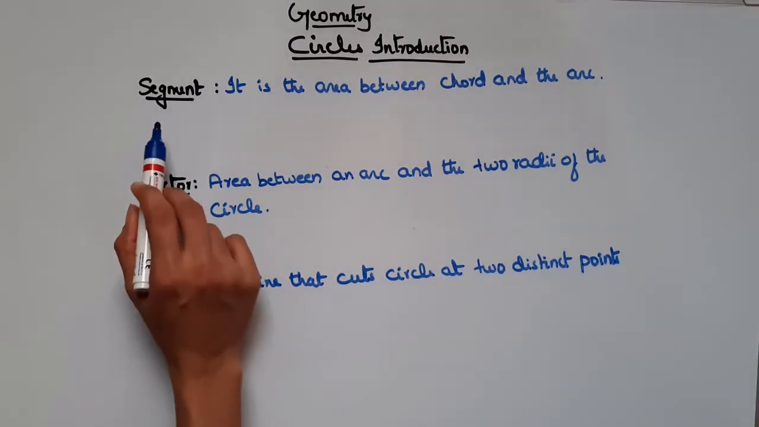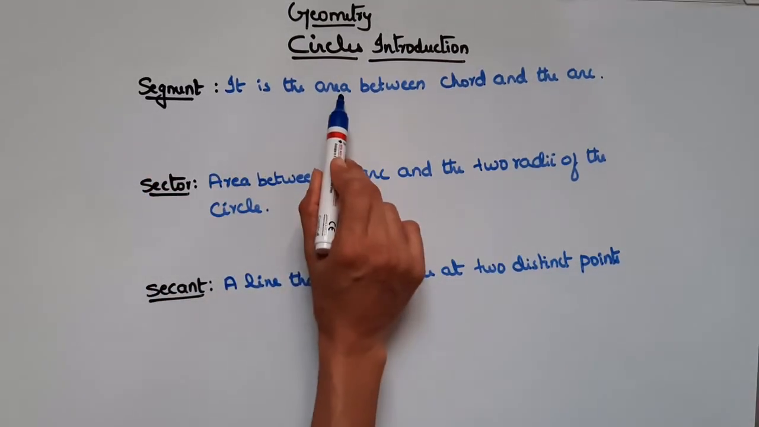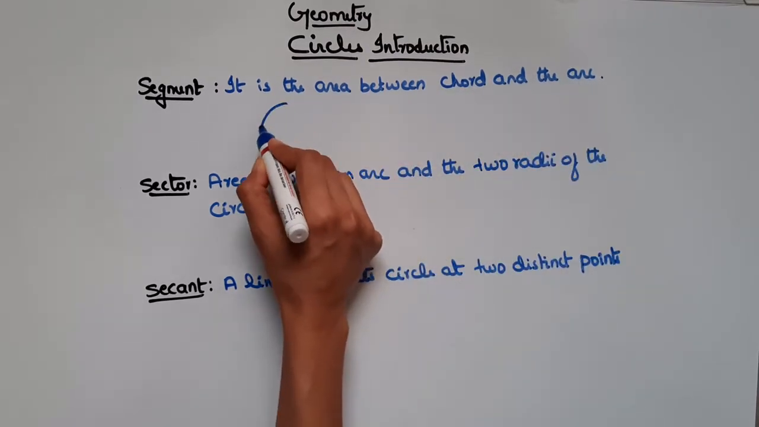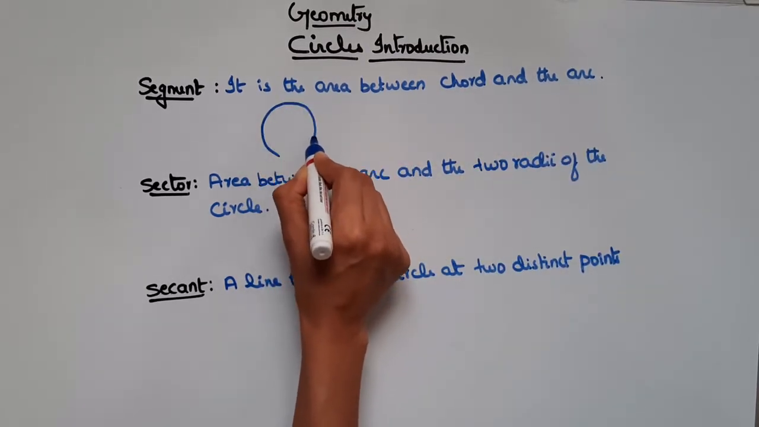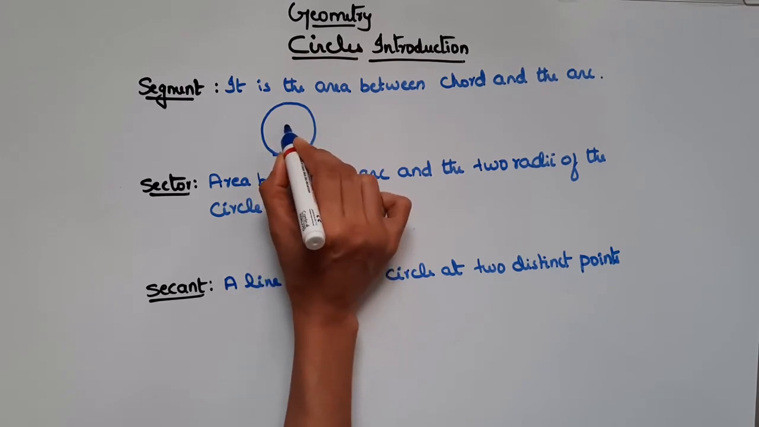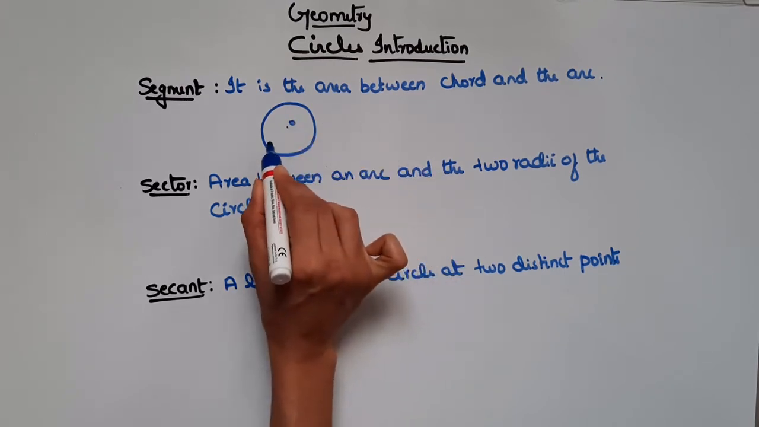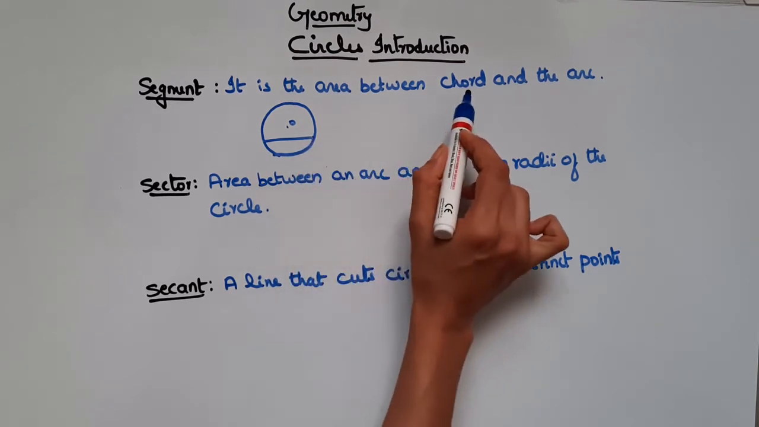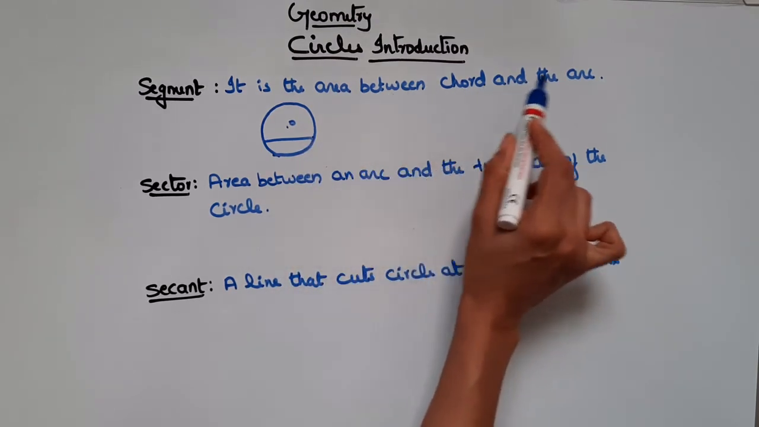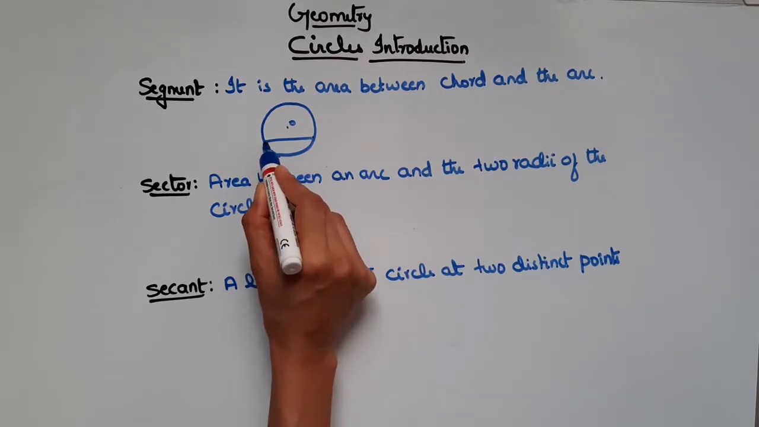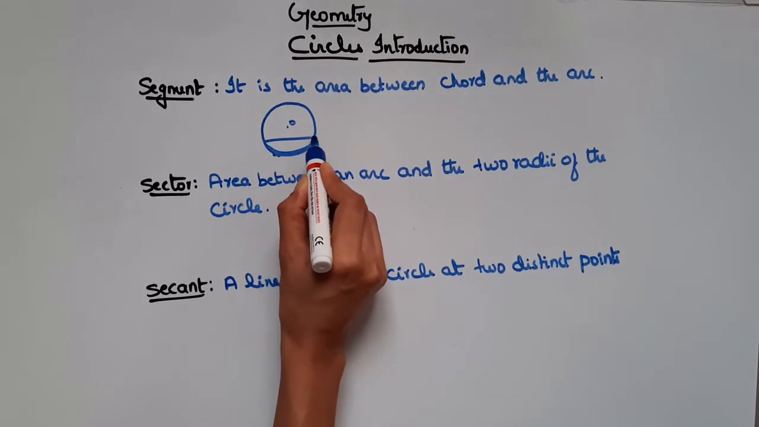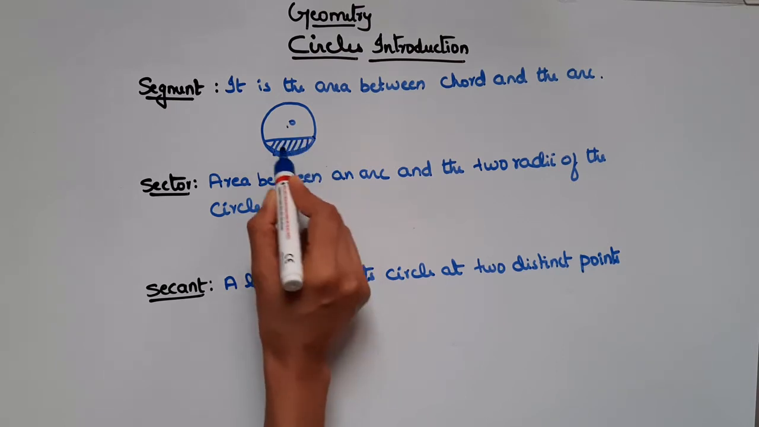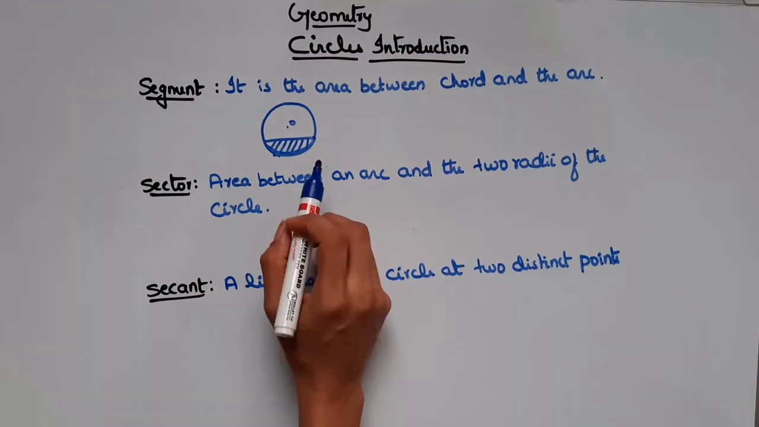So now let's continue. What is a segment? It is the area between a chord and the arc. So let's consider a circle with center O. We know what is a chord, right? So this is a chord. The area between the chord and the arc. So this is the arc of the circle, right? This area is called a segment.